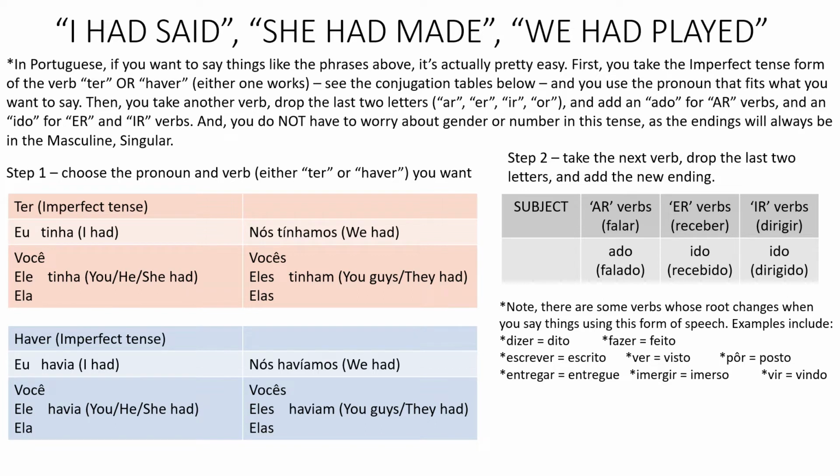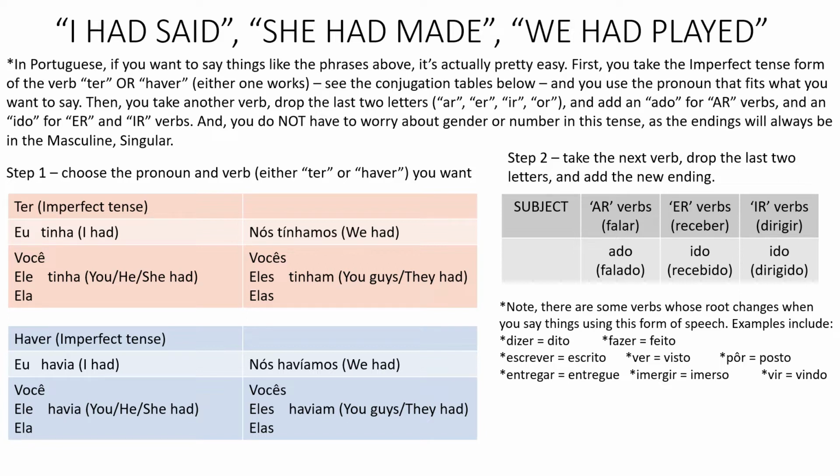Or you can use haver. Eu havia, I had. Você, ele, ela havia. You, he, or she had. Nós havíamos, we had. And vocês, eles, elas haviam. You guys or they had. So you take one of those forms.